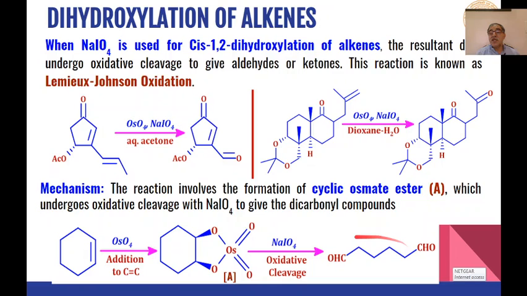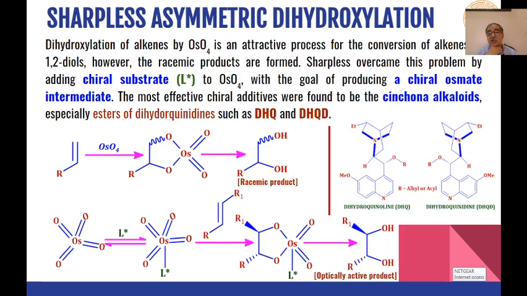And then next is Sharpless asymmetric dihydroxylation. The dihydroxylation of alkenes, as I have told you, gives us cis diols. However, when no chiral substrate is used, we will get only racemic products. So you can see over here, any alkene when reacted with osmium tetroxide will first give us this type of cyclic osmium ester, and this on hydrolysis will give us a racemic product.